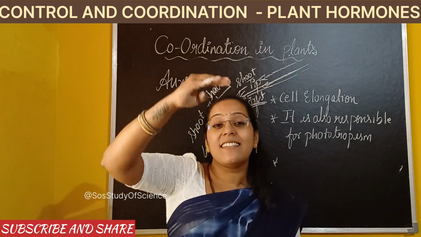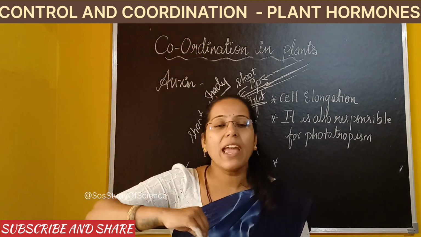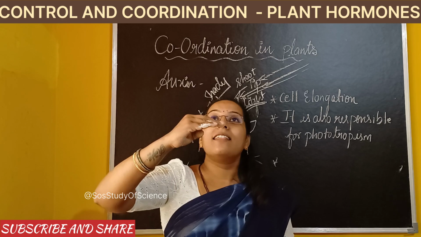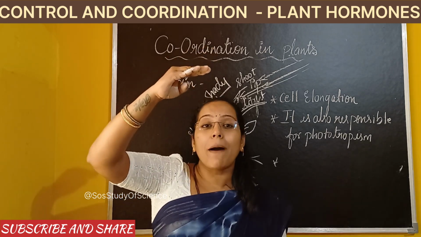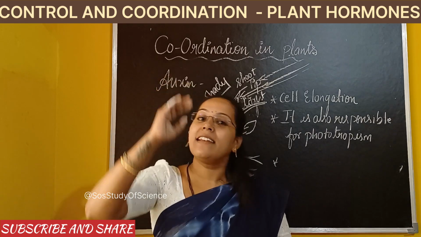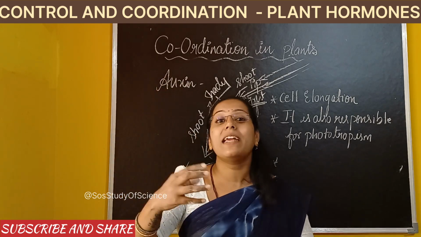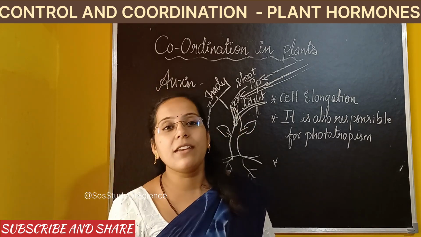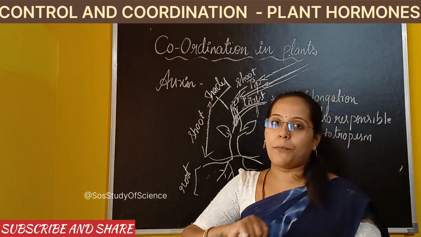That means it increases the height of the plant. Okay. So both the stem part as well as the root part are simultaneously showing the increase in height. Okay. That is called apical dominance. But it is not given in the textbook, but you must also know this point.